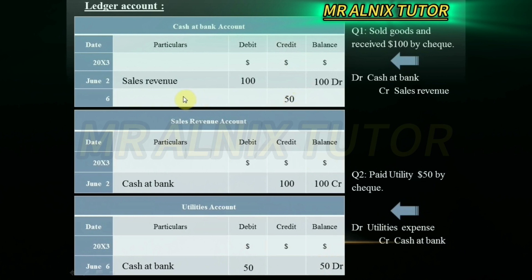The partner is utility expense. Now simple calculation. Plus 100 minus 50 equals 50 DR. DR is considered debit, which is considered positive. I hope you know it well.